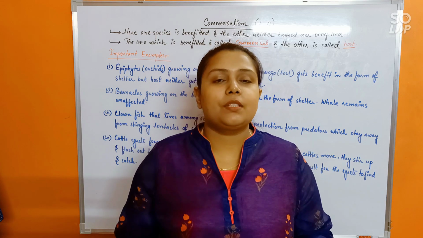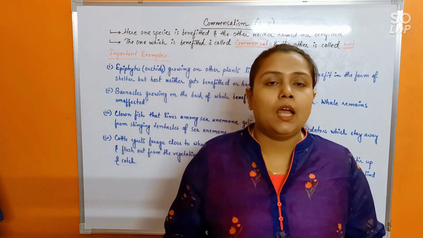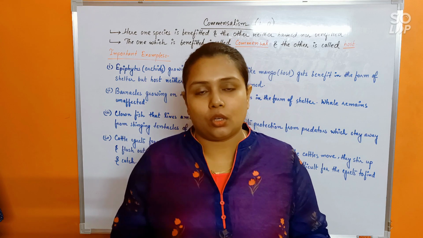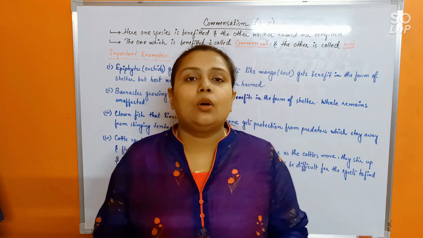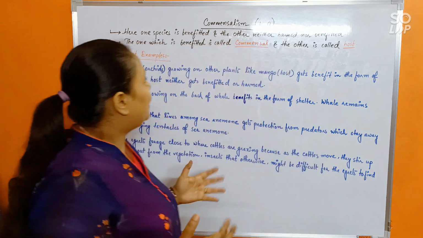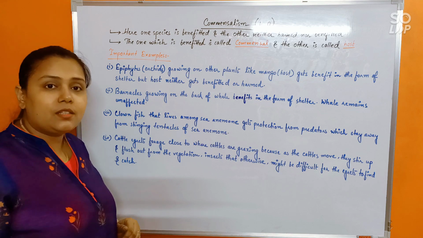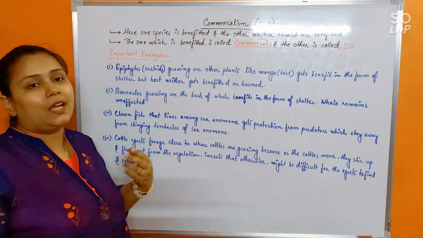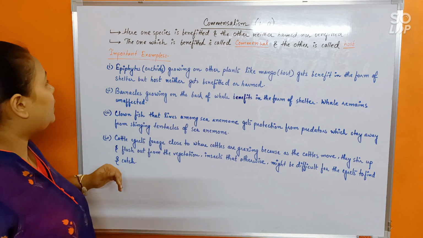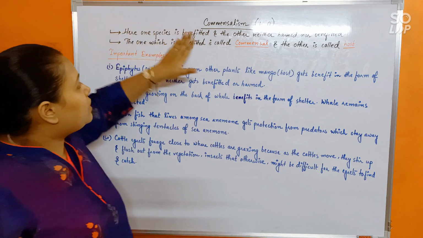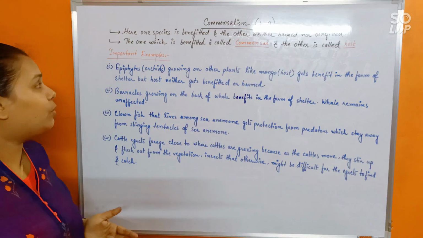So commensalism is a +0 type of interaction where one species would be benefited and the other one would remain neutral. That means it will neither be benefited nor be harmed. Okay. So commensalism is a kind of association where the one which is benefited is called commensal, whereas the other one which is neither getting benefited or harmed is called the host. Okay. So let's see the definition. So here one species is benefited and the other neither harmed or benefited. That's what I have told you already.